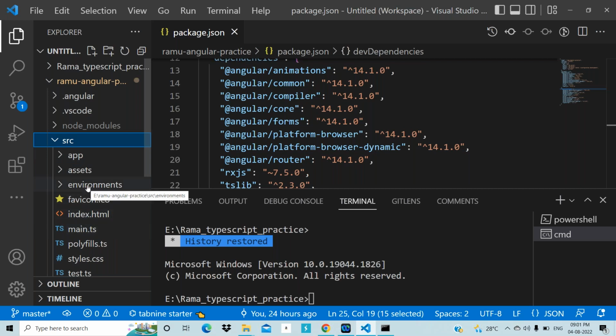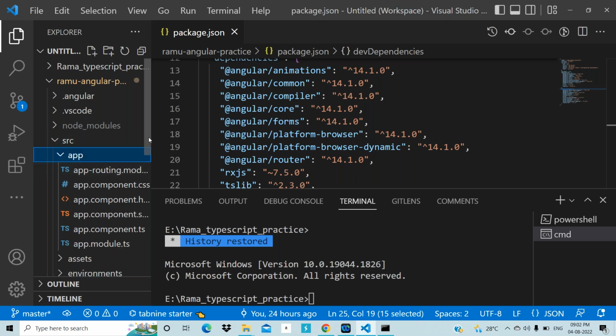Here you can find the app folder. This is called the app component. If you want to develop your application by using Angular, we need to divide your application into components.